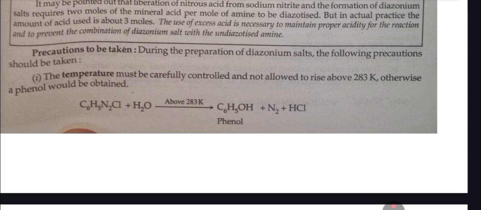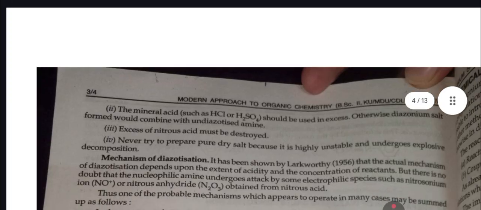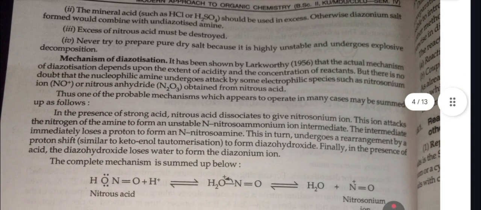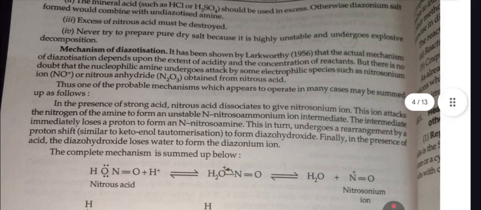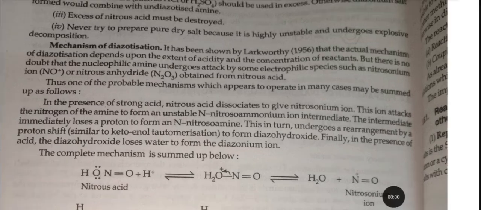Precautions to be taken during the preparation of diazonium salt. The following precautions should be taken. First, temperature must be carefully controlled and not allowed to rise above 283 Kelvin, otherwise a phenol could be formed. Second, mineral acids such as HCl or H2SO4 should be used in excess, otherwise the diazonium salt formed would combine with undiazotized amine. Third, excess of nitrous acid must be destroyed. Fourth, never try to prepare pure dry salt because it is highly unstable and undergoes explosive decomposition.